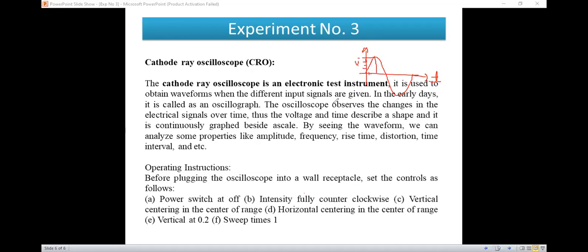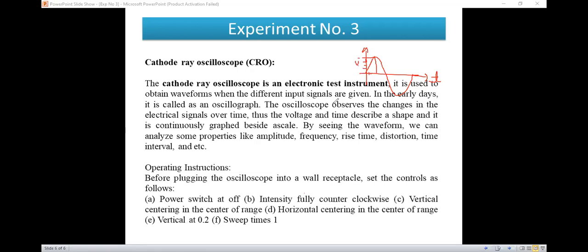This is nothing but voltage and time describing a shape, and it is continuously graphed beside a scale. That means this graph has a scale, there are some divisions provided. By seeing the waveform we can analyze properties like amplitude, frequency, rise time, distortion, or some time interval. So this data we want to understand or analyze by seeing that waveform and by measuring the divisions.